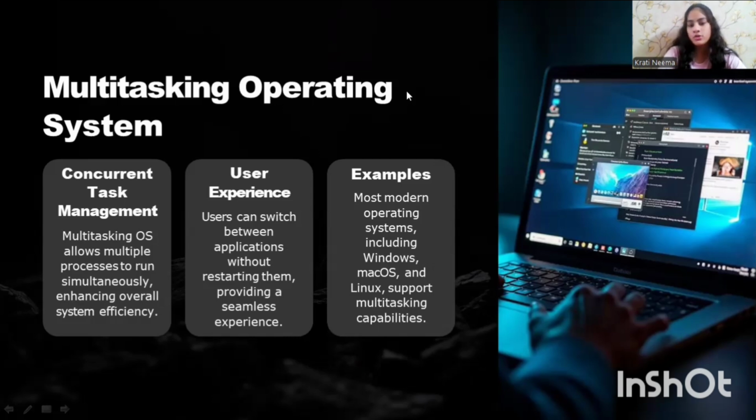For example, if you want to watch a movie or listen to a song while making your presentation or completing your assignment, you can do all this simultaneously, which is running apps in the background. It uses time sharing or context switching to give the illusion. It manages CPU, memory and input output devices to balance the processes. The user-friendly interface typically includes a graphical user interface.